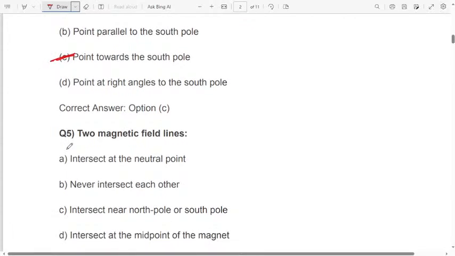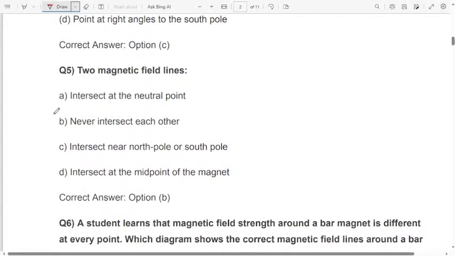These are easy questions and also very important questions for tomorrow's TET exam. Okay, two magnetic field lines: A, intersect at the neutral point; B, never intersect each other; C, intersect near the north pole or south pole; D, intersect at the midpoint of the magnet. Yes, option B. Two magnetic field lines never intersect each other. Magnetic field lines will not intersect at any point.